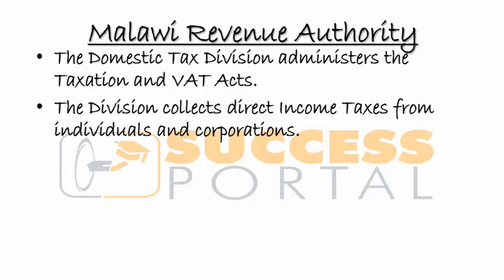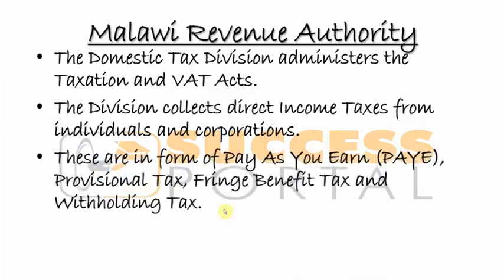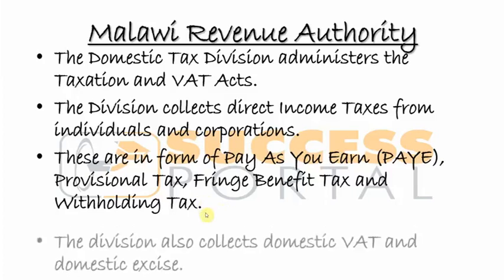These are in the form of PAYE, provisional tax, fringe benefit tax, withholding tax. So we can see that the domestic tax division looks at broader, different taxes.